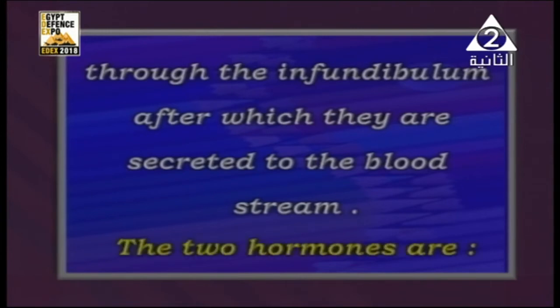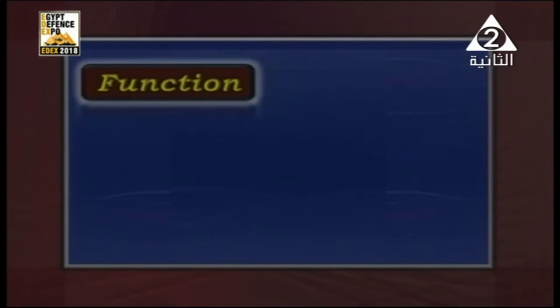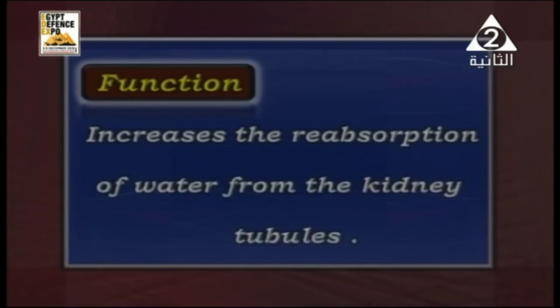One of the two hormones is called ADH, or antidiuretic hormone, or vasopressin. Well, the ADH has an important function because it increases the reabsorption of water from the kidney tubules.